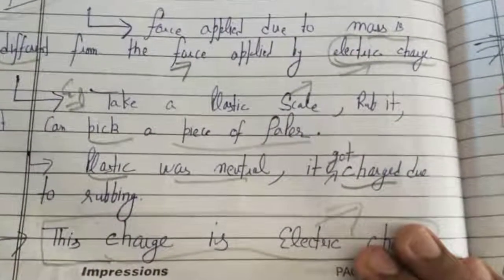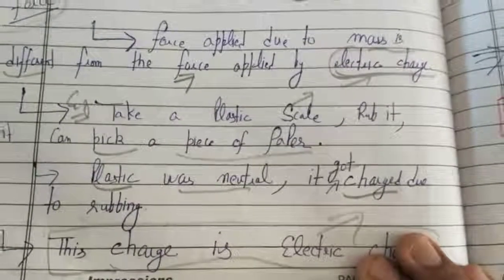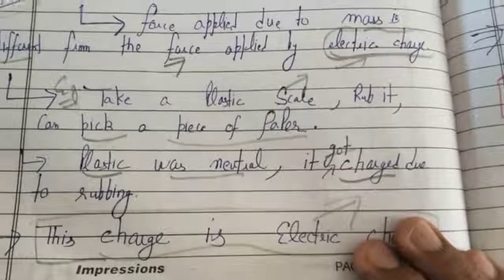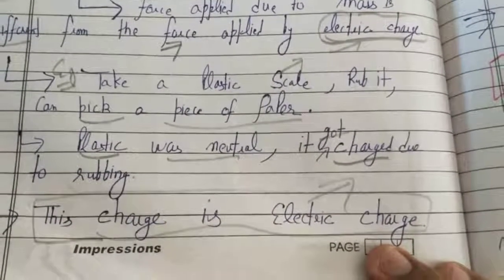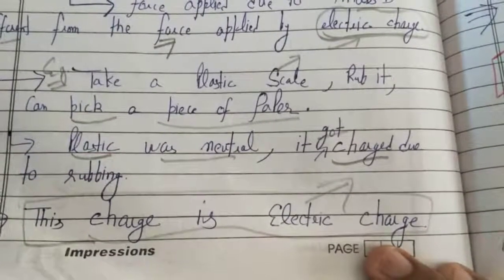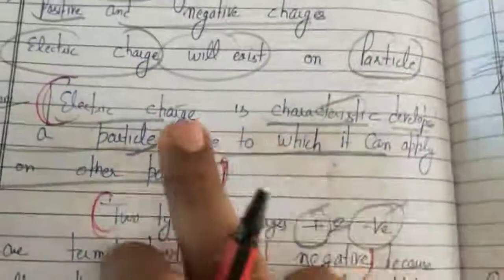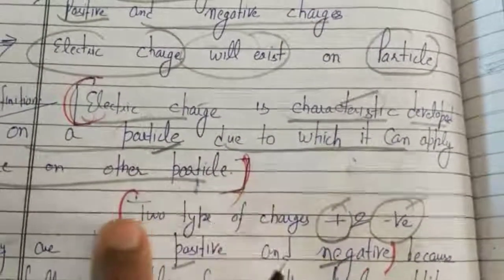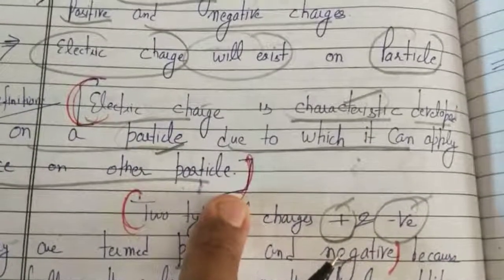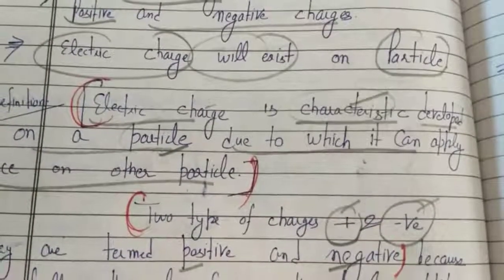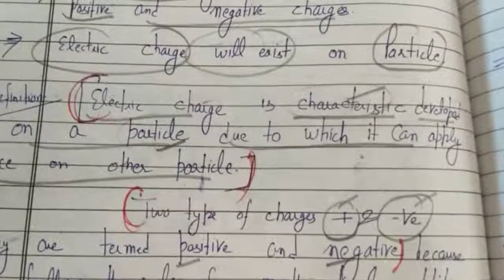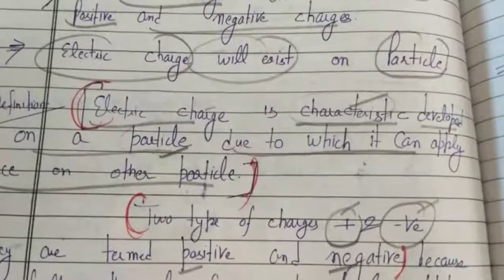So the next topic is, what is electric charge? Take an example: a plastic scale. Rub it with your hair, and it can pick up a piece of paper. You have done the rubbing, the scale has got charged due to rubbing, and that charge is electric charge. So electric charge is a feature gained by a particle, here the scale, due to which it applies a force on another particle, the piece of paper. A feature developed by a particle by which it applies a force of attraction on another particle. This is the definition of electric charge.